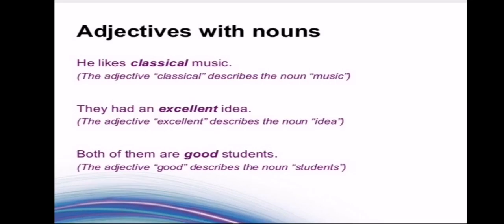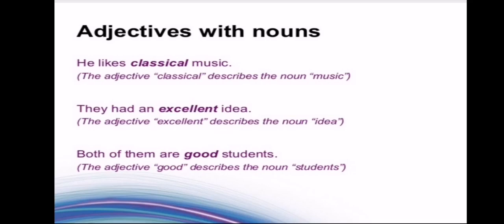Now next, let's understand how to identify the adjectives in the sentences. In these examples, we are going to find out how the adjective qualifies the noun. He likes classical music. Now, music is the noun in the sentence. Now, what kind of music does he like? He likes classical. So, classical is the adjective which is giving more information about the noun music.